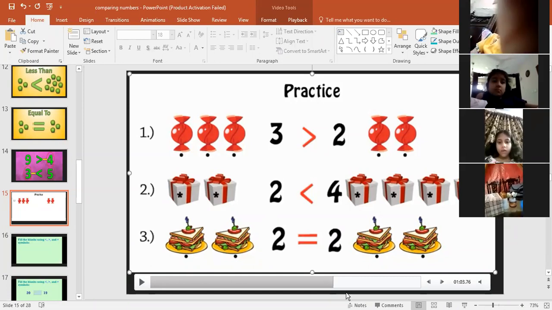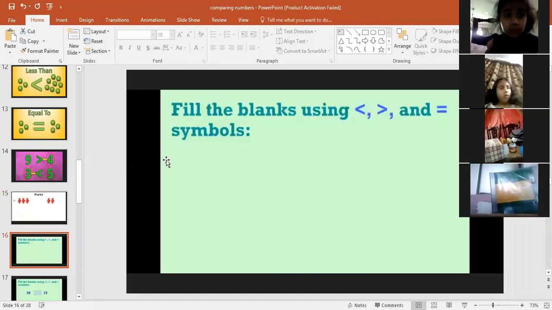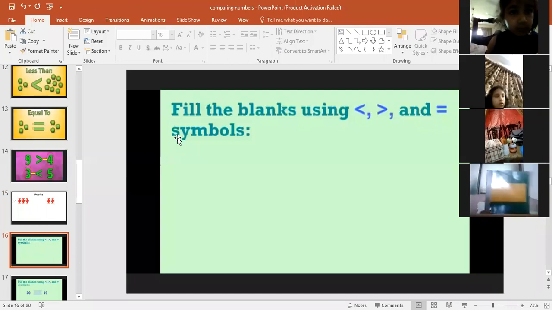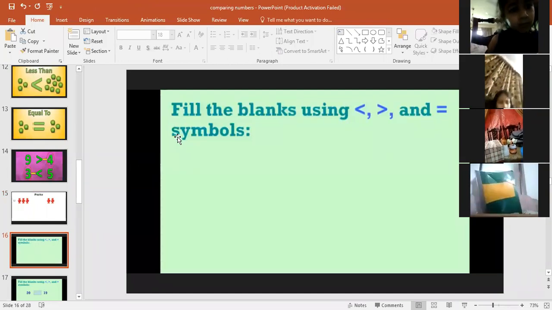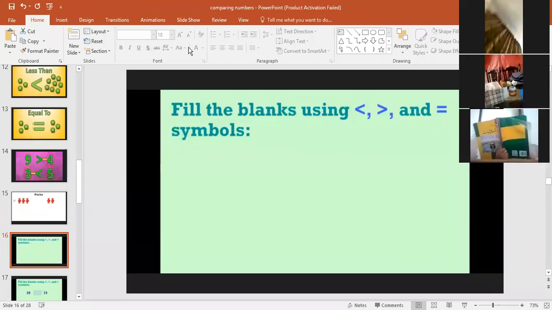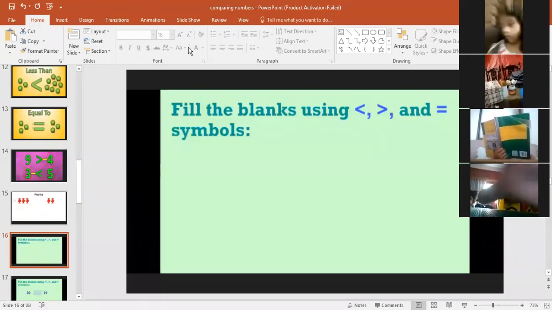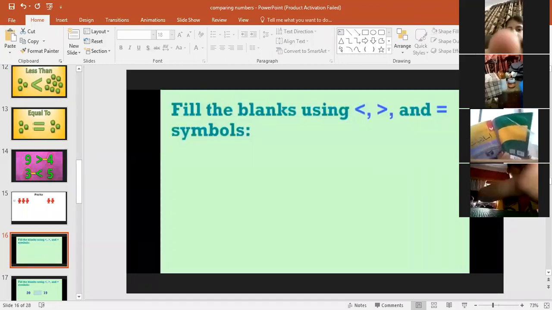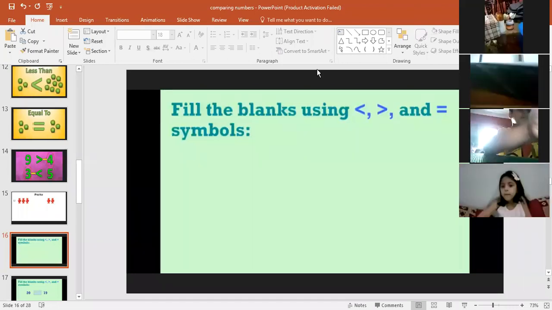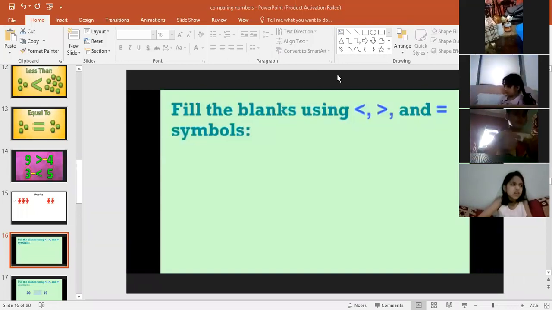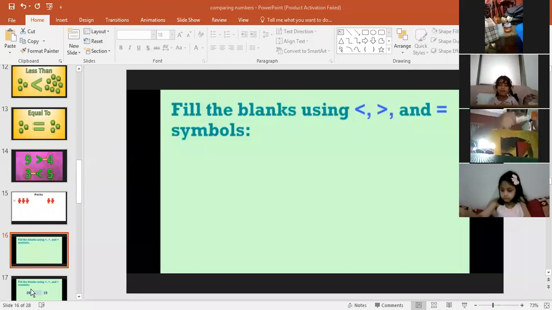Now, one by one, we'll solve an exercise and then we'll move toward the countdown. Here are the fill in the blanks which you will fill, and you will give me answers by using your fingers. You can make a greater than sign and the smaller or less than sign by using your fingers. Can you? Okay. You are giving the right answer in the chat also. Let's see the first example. All of you are ready for that, Tuba? Can you hear me?